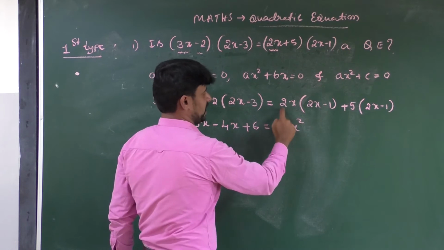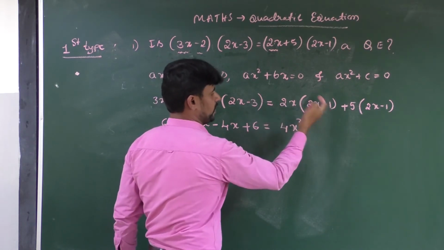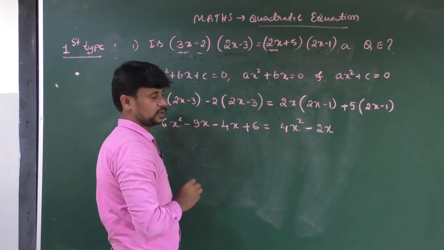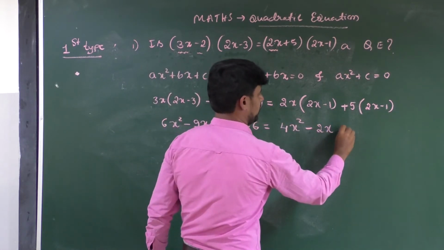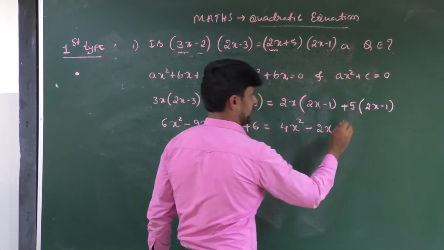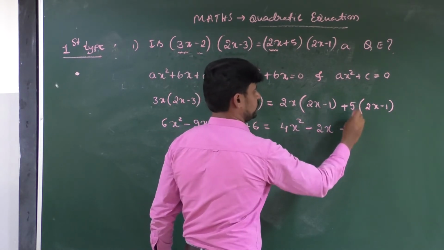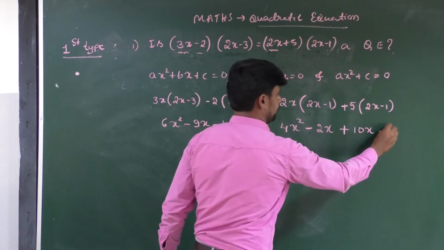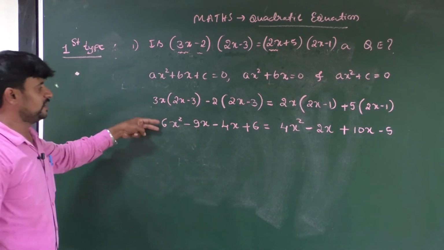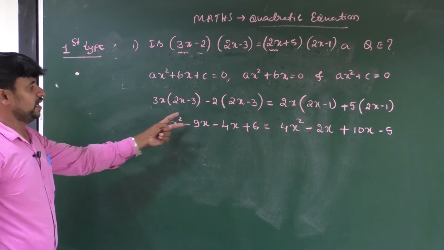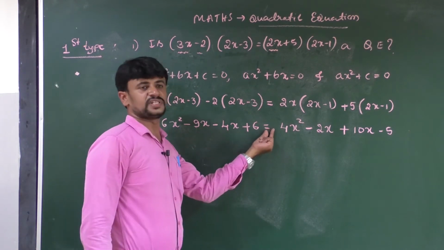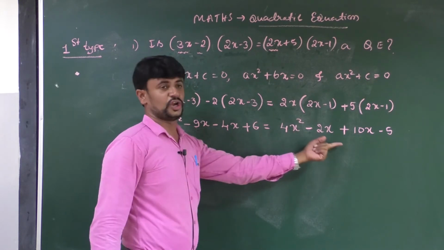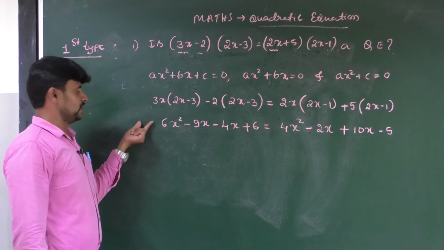Then you have to multiply this 2x with minus 1, plus into minus, minus. 2 1s are 2 into x. Any doubts? Okay, next multiply 5 with 2x, plus into plus, plus. 5 2s are 10x, minus 5 1s are 5. This is the second step. Okay, this is an equation, that's why you have to place the equal symbol between these two terms. If you write the equal symbol between these two polynomials, don't write any equal symbol in the beginning.